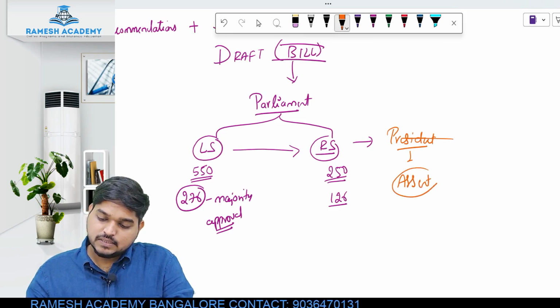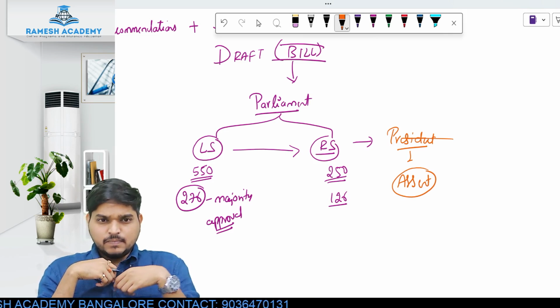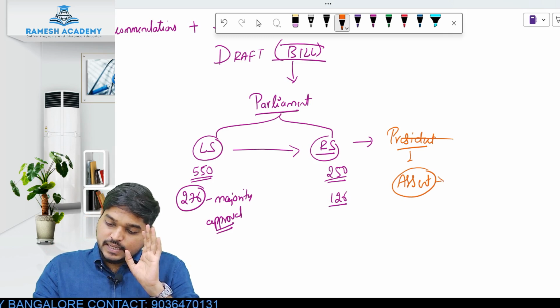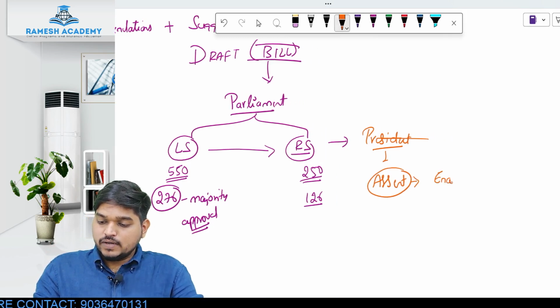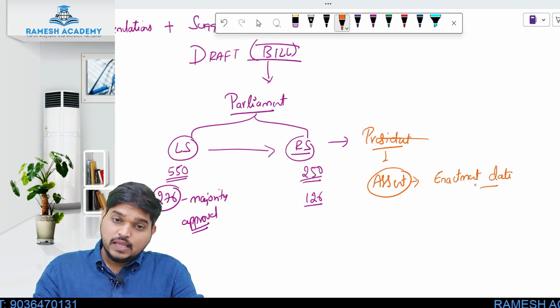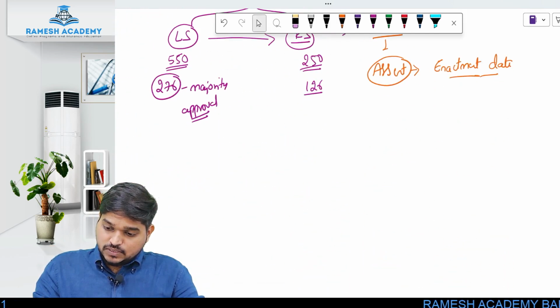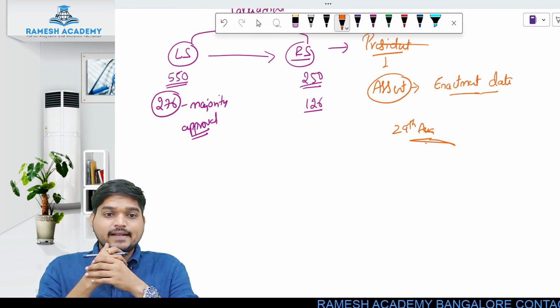Assent means nothing but to give the approval. So once the approval is given by the President, the date on which the President has given assent is called the enactment date. That day is called what? Your enactment date. When it comes to the Companies Act 2013, 29th August is the enactment date.